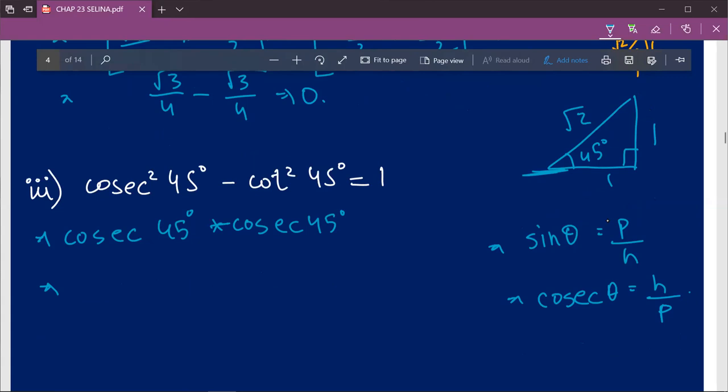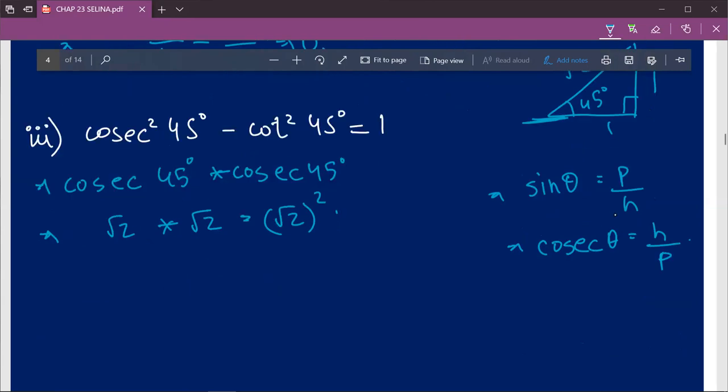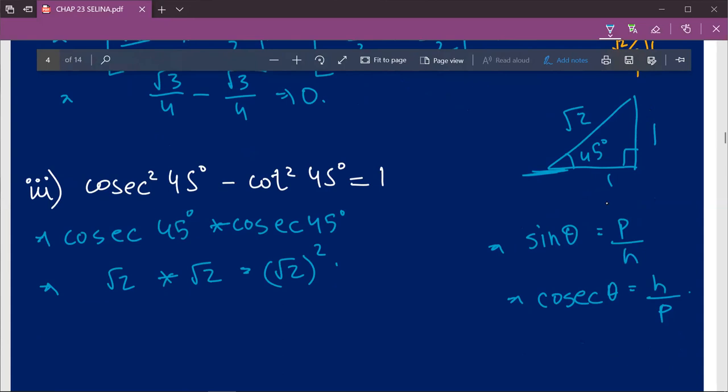So cosecant square 45 degree will be root 2 into root 2, which we can write as root 2 whole square. So our first part is done. You can solve this value further, root 2 into root 2 is 2, but we'll do that later in the calculation. We'll not spend our time on this, so we'll move on to the second part.